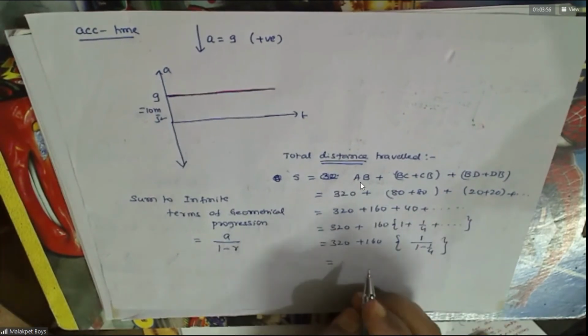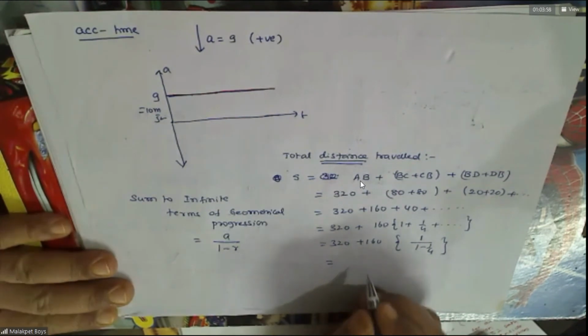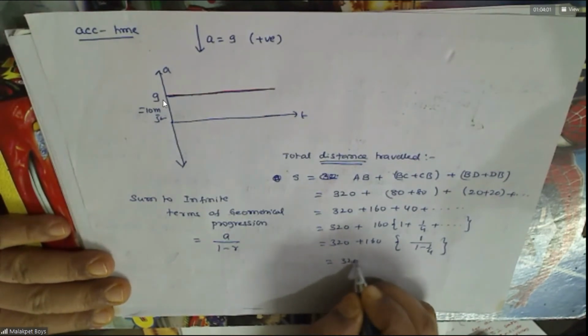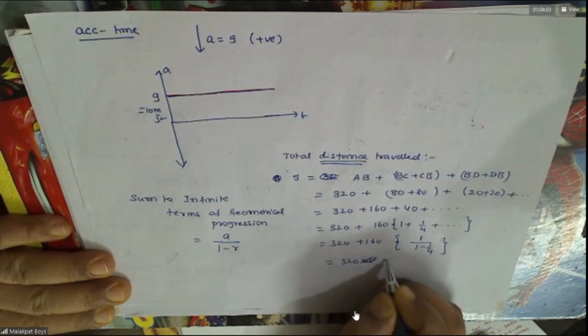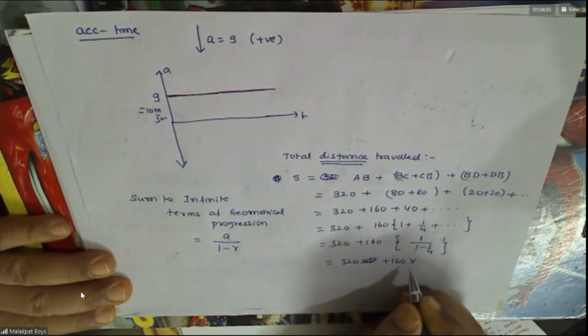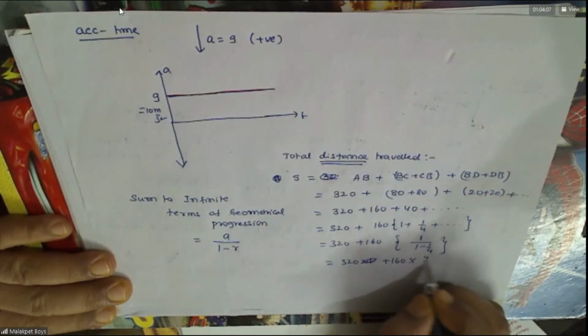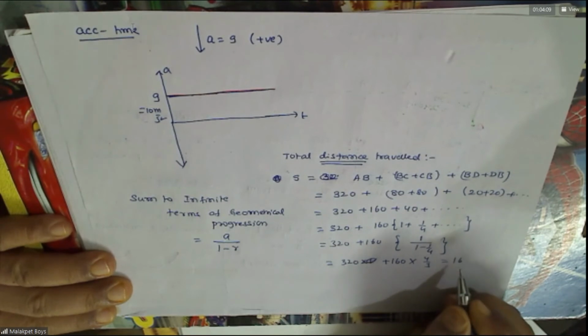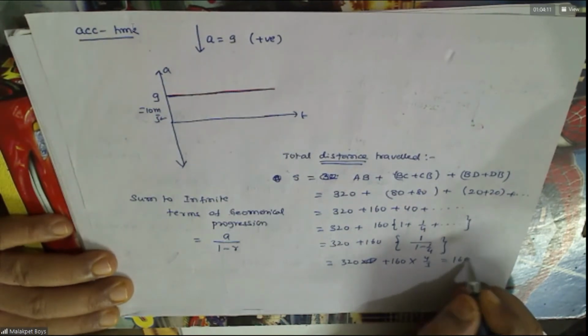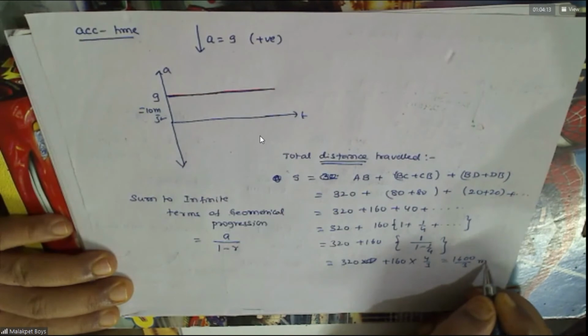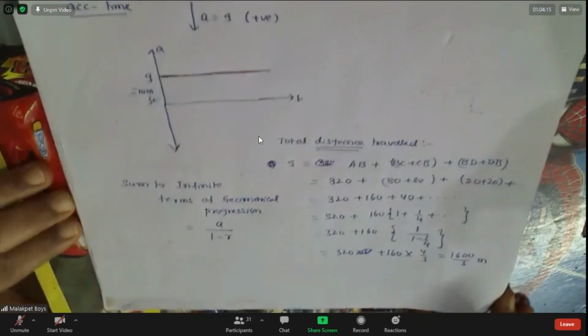Okay, this is 320 into 1 plus 160 into 4 by 3. You'll be getting a total of 1600 by 3 meters. That is the total distance traveled.